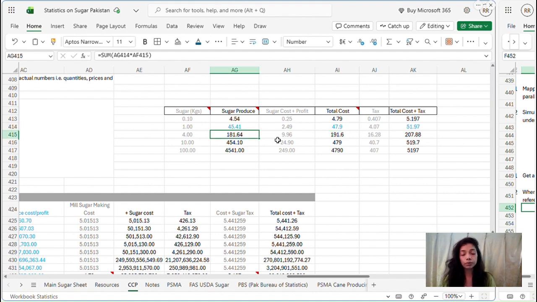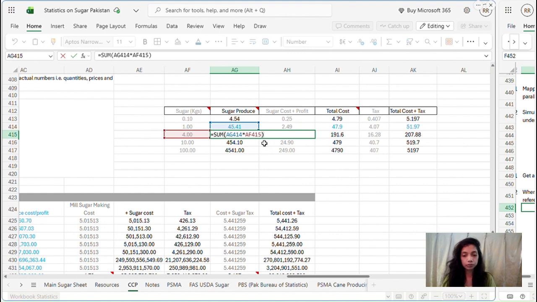And that cost 181 rupees and 64 paisas. How did we come to this number? Since we had the base number 45.41, equivalent to 1 kg, when you multiply 45.41 by 4, you get 181.64 rupees. Here, you simply apply the formula and you get this number.